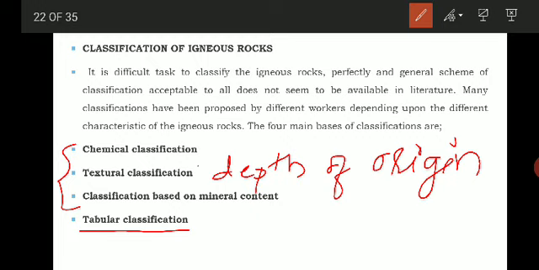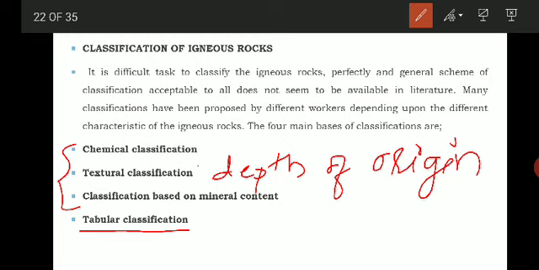There were four petrologists who studied the rocks. In 1903, the four American petrologists, whose names are given here: Cross, Iddings, Pirsson and Washington.